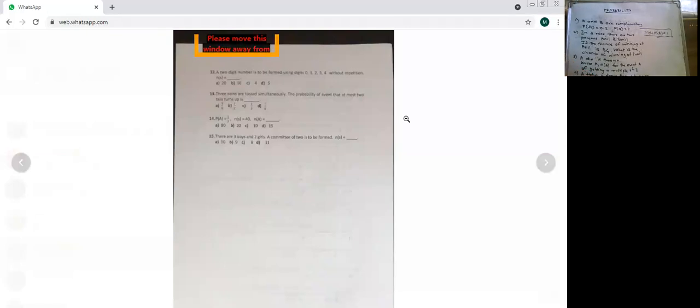Find n of A for A is equal to multiple of 5. Multiple of 5. Yes, Dhruv, correct.